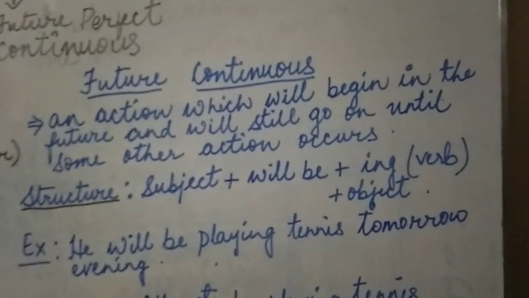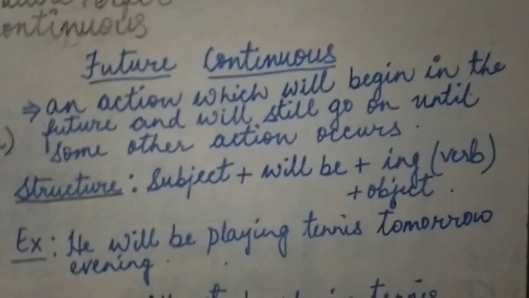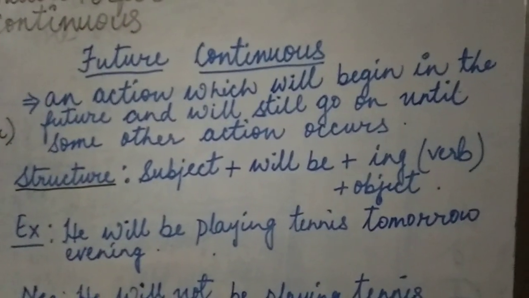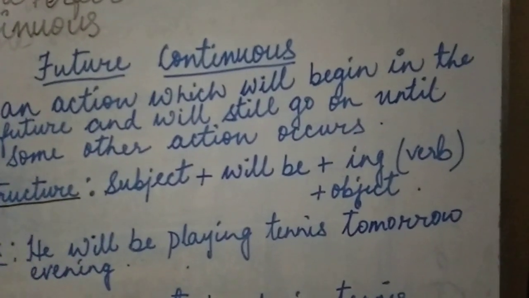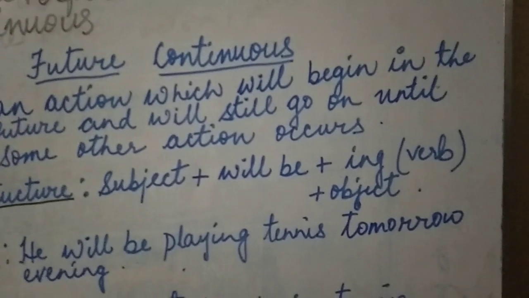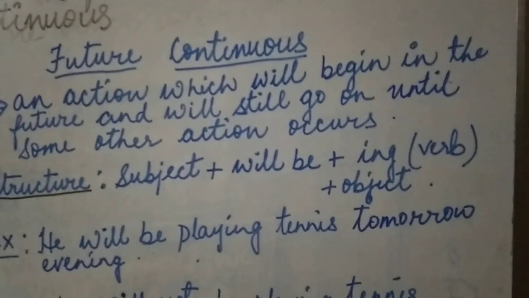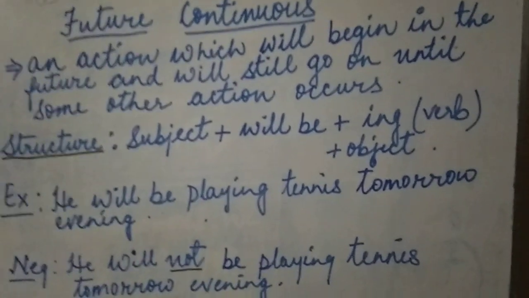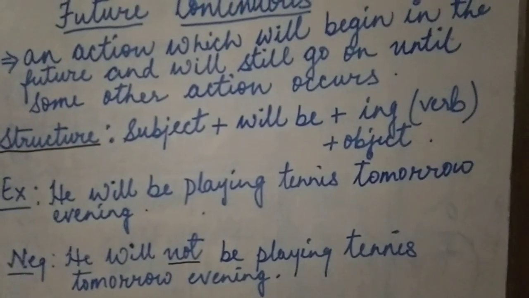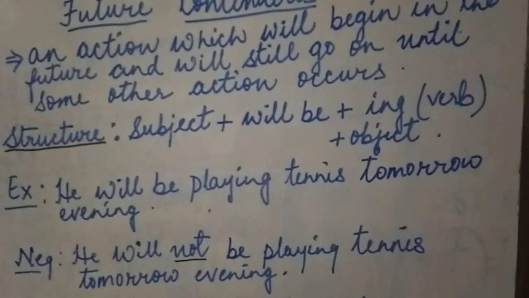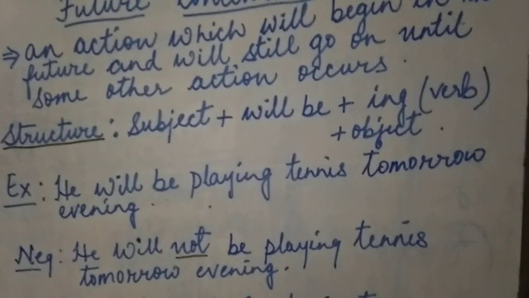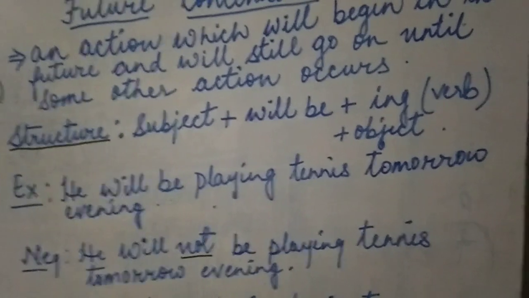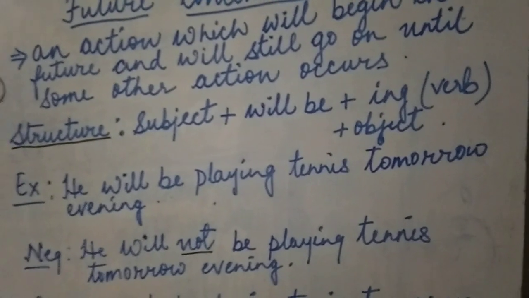Now the structure of the sentence in future continuous. Subject plus will be plus ing form of the verb plus object. Now, will be is used as an auxiliary verb. Now, let's come to the example. He will be playing tennis tomorrow evening. Now, will, then be, and then the ing form of the main verb.